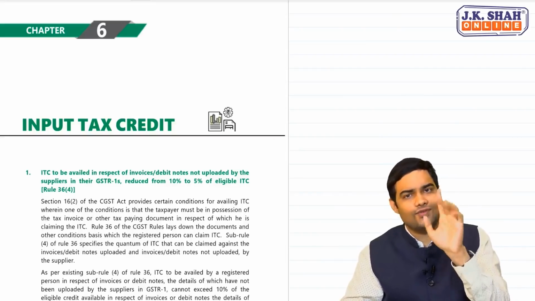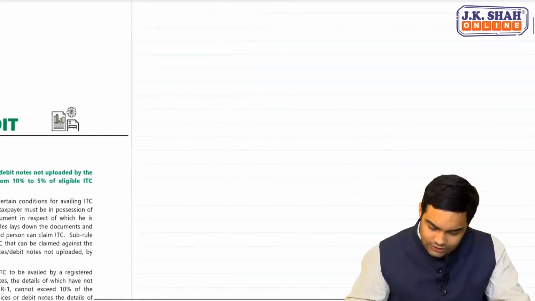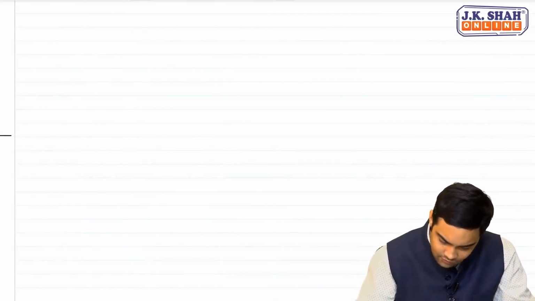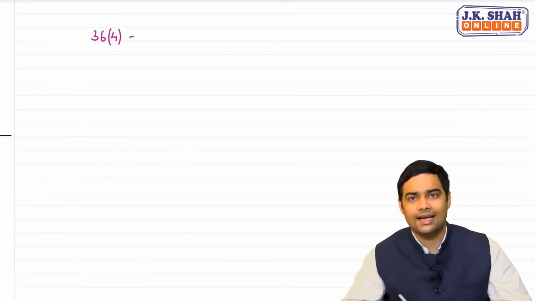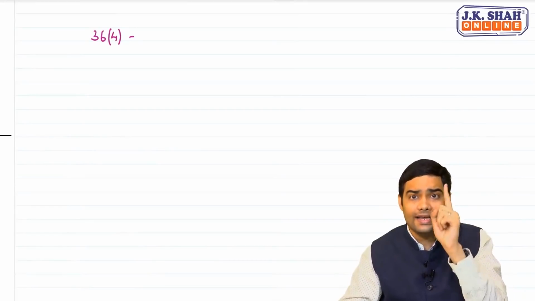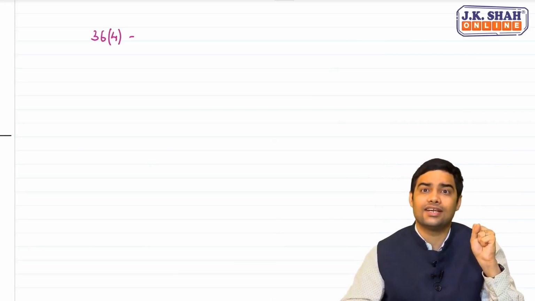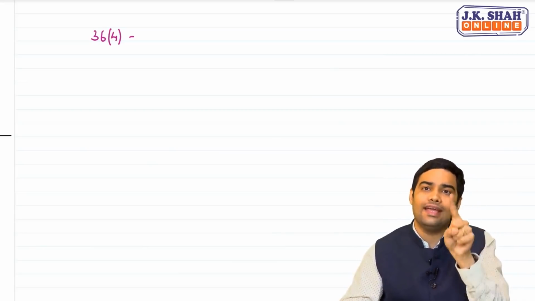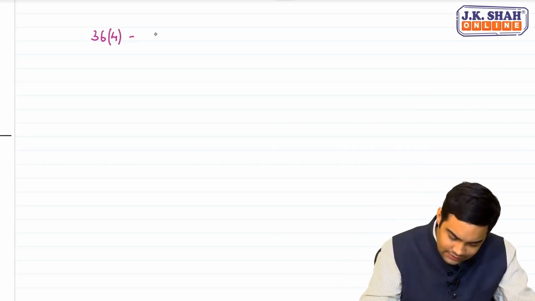So moving to the first amendment regarding input tax credit. There was a rule, Rule 36(4). It said that if your suppliers have not uploaded invoices, in such cases the ITC will be restricted to 10% of the invoices uploaded by the suppliers. I'll give you an example. Suppose, as per your books, ITC is 100 rupees.